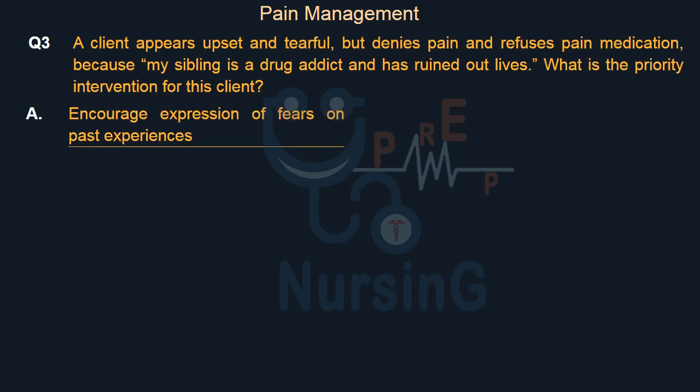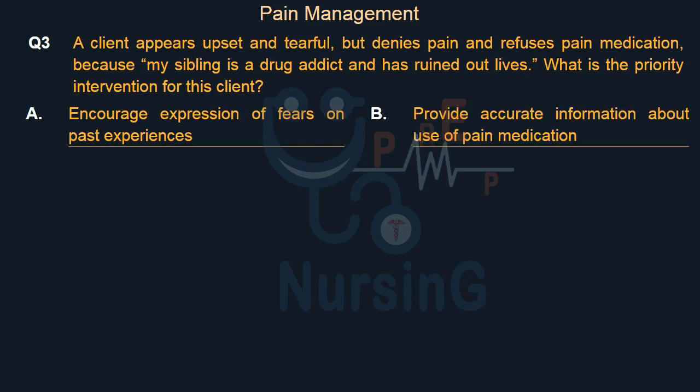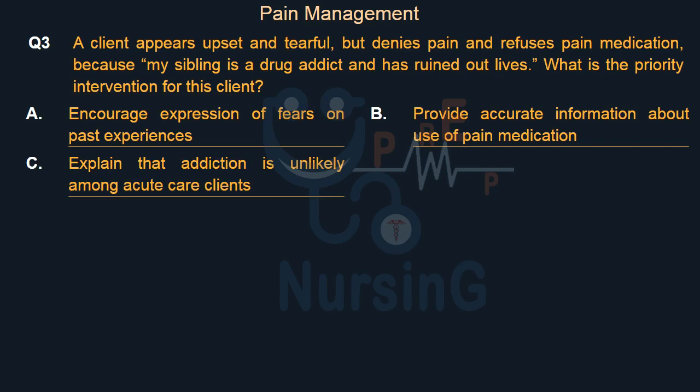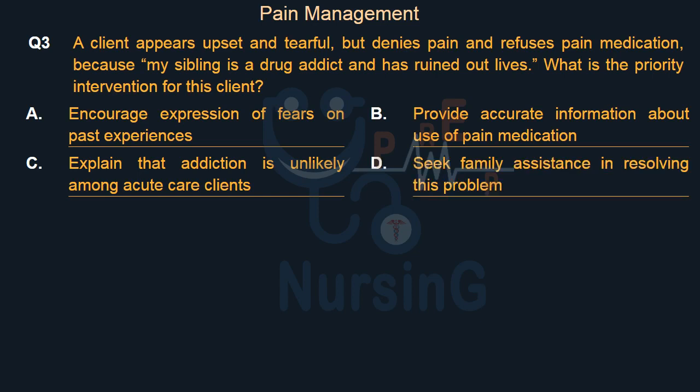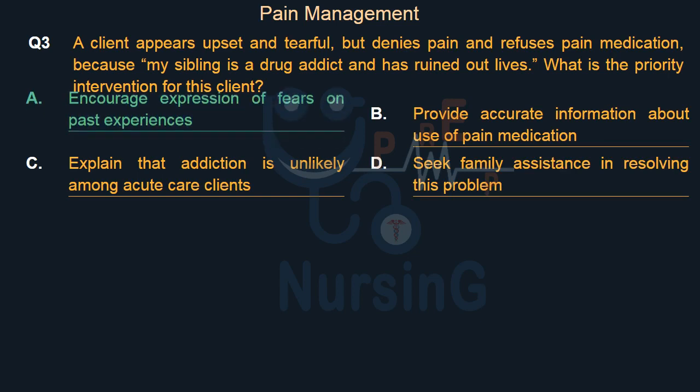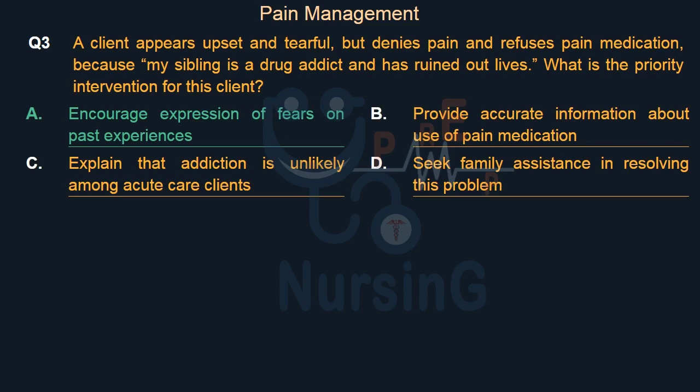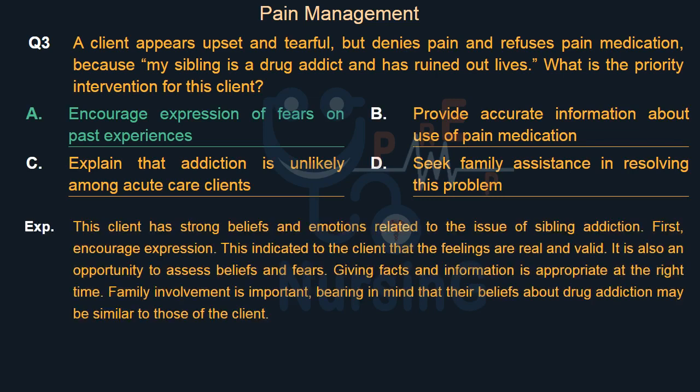Option A. Encourage expression of fears on past experiences. Option B. Provide accurate information about use of pain medication. Option C. Explain that addiction is unlikely among acute care clients. Option D. Seek family assistance in resolving this problem. Right answer is option A. Encourage expression of fears on past experiences.